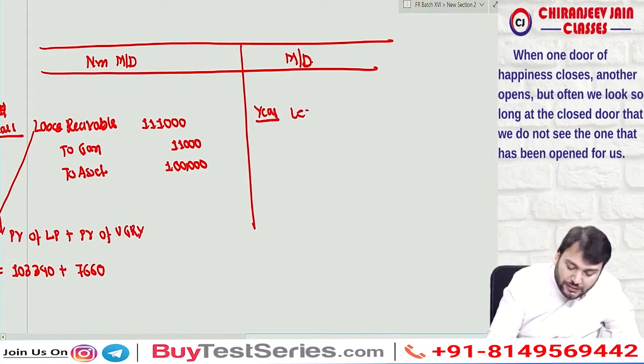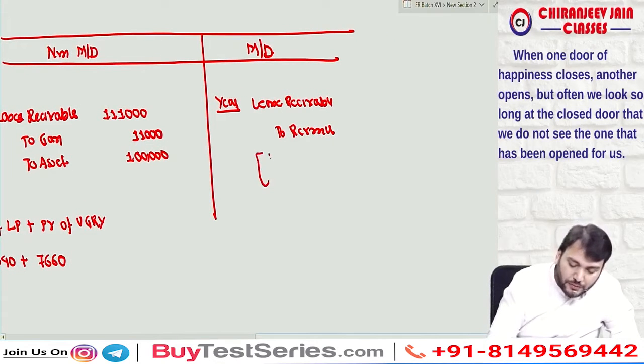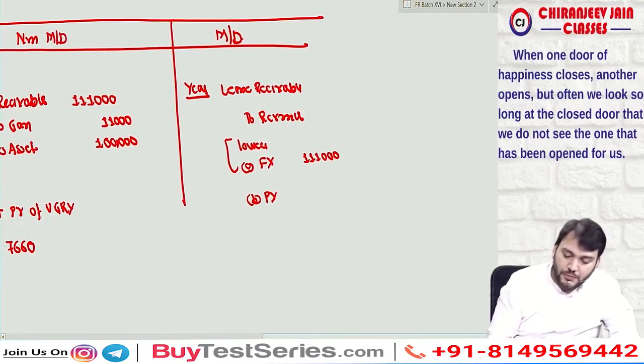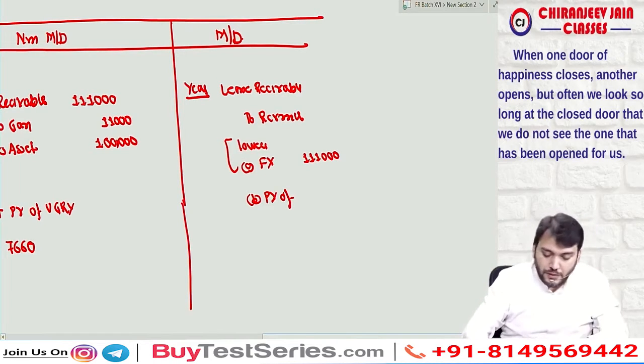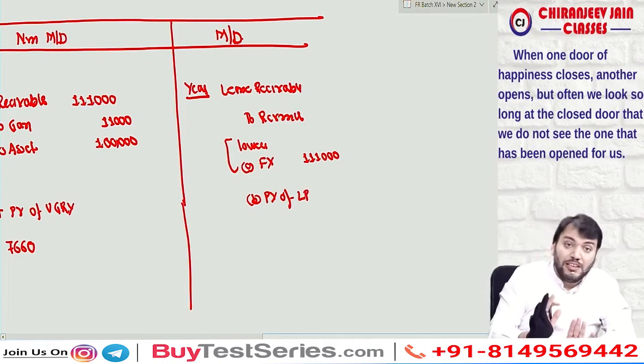So can I say, first journal entry: lease receivable account debit to revenue, meaning sale. This journal entry will be done at the lower of point A, fair value, which is 1,11,000, and point B, present value of lease payment. Present value of only the lease payment, discounted using the market rate of interest. If nothing is given, we'll take 10.078% as the market rate of interest.